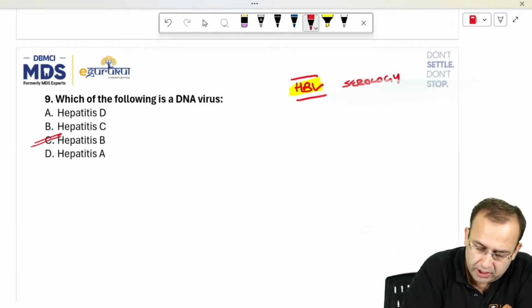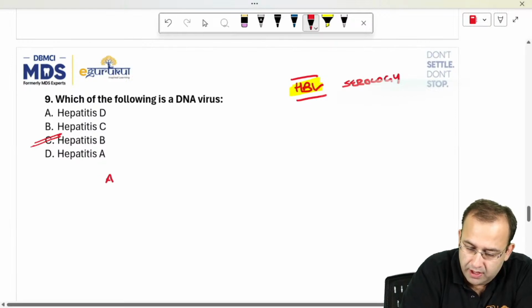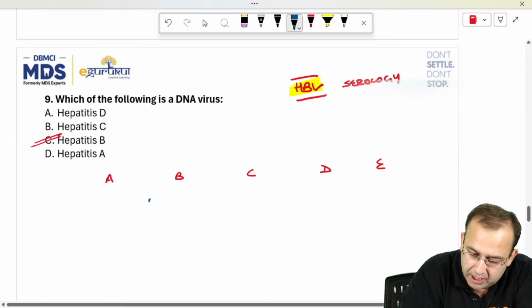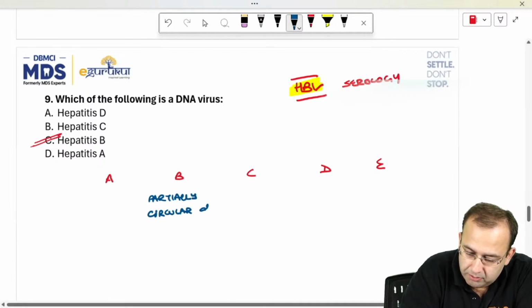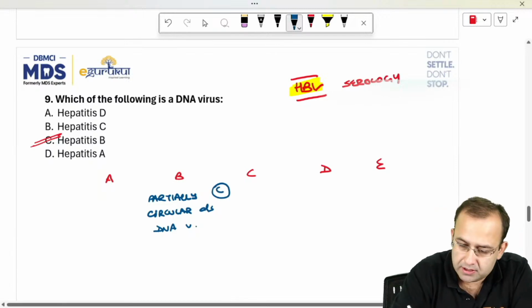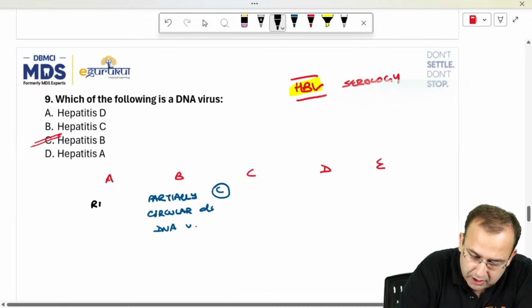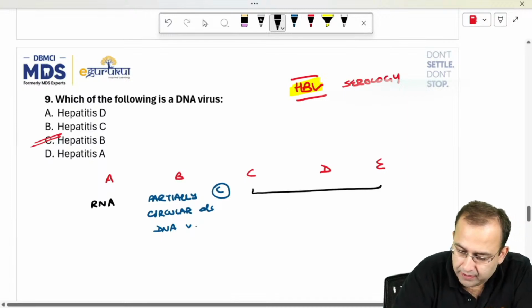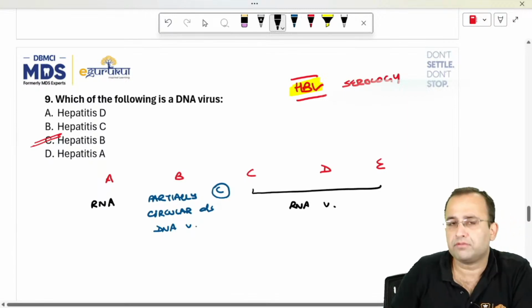Let us just have a look at the master table of hepatitis. It is of 5 types, A, B, C, D, E. We have already seen that hepatitis B is a partially circular, double-stranded DNA virus. This is the genome of hepatitis B. All others are RNA viruses.